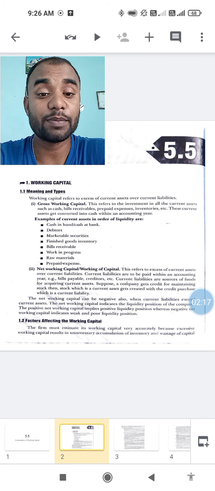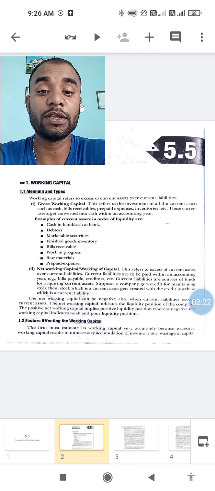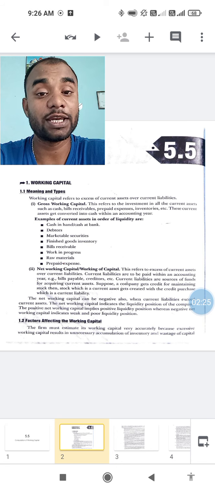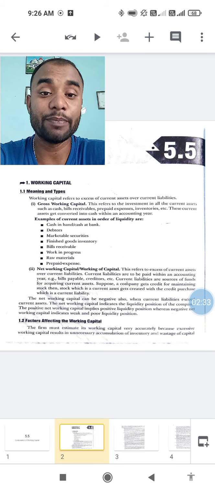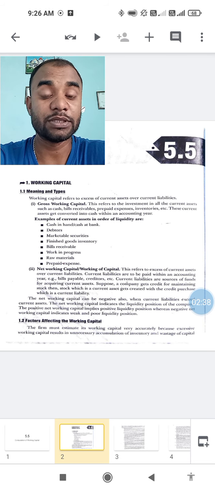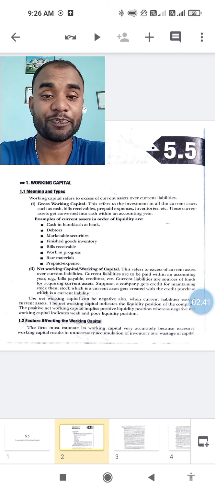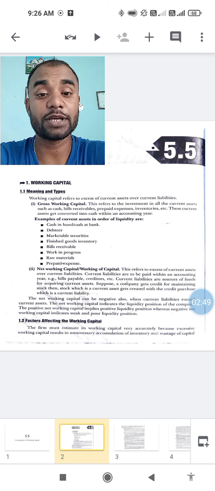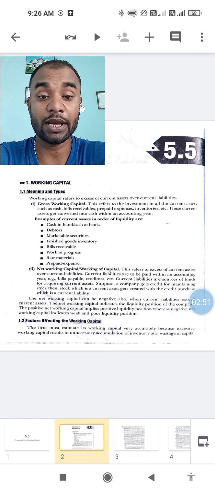Some examples of current assets, in order of liquidity, for gross working capital are cash in hand, cash at bank, debtors, marketable securities, finished goods inventory, bills receivable, work in progress, raw materials, and prepaid expenses. When you have prepared the balance sheet of any type of business, whether a sole proprietorship, partnership or company, you might have come across all these items, which come under current assets in a balance sheet.